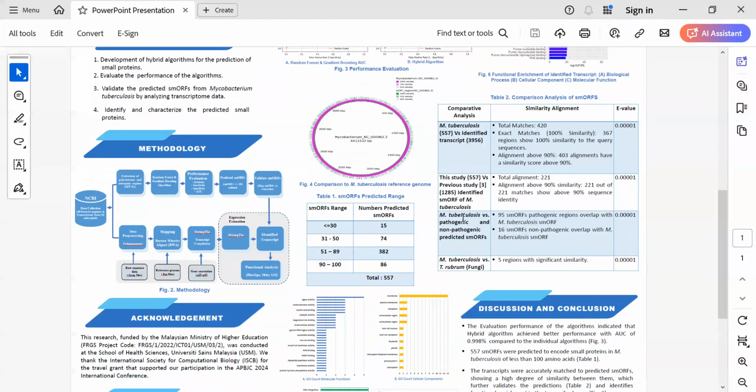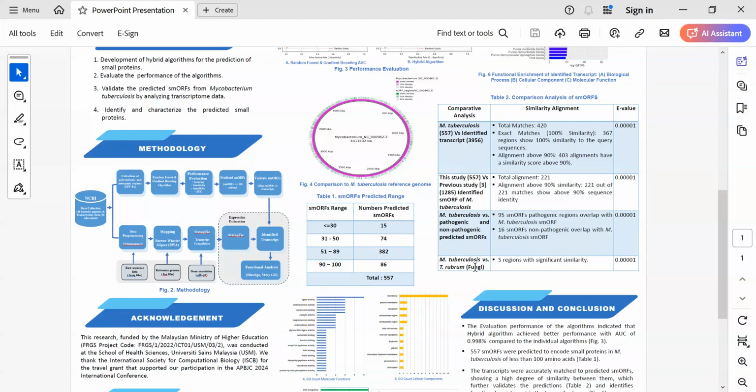We further compare the predicted small proteins of Mycobacterium tuberculosis versus the pathogenic and non-pathogenic bacterial genomes within the 46 genomes. 95 small open reading frames predicted in pathogenic bacteria overlap with Mycobacterium tuberculosis, while 16 small open reading frames predicted in non-tuberculosis bacteria overlap with Mycobacterium tuberculosis.